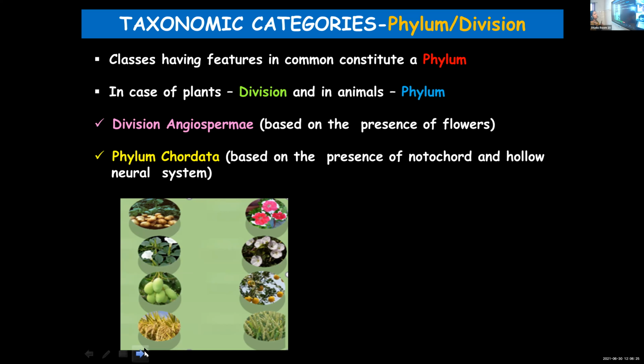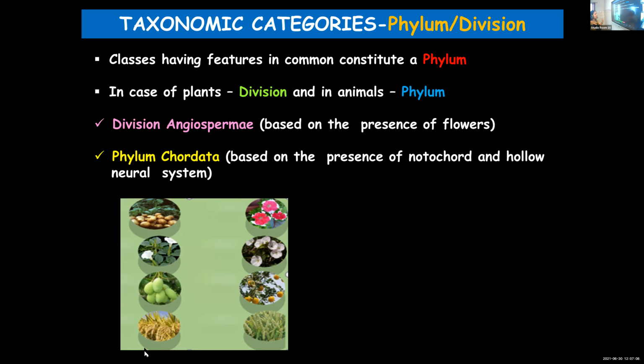Phylum Chordata includes different classes. You've learned about the 5 classes that come under this particular phylum. Subphylum Vertebrata you have learned, under phylum Chordata, and under subphylum Vertebrata, the different classes you have learned in class 9. Anybody remembering? Fishes, amphibians, reptiles, birds and mammals, or Pisces, Amphibia, Reptilia, Aves and Mammalia.